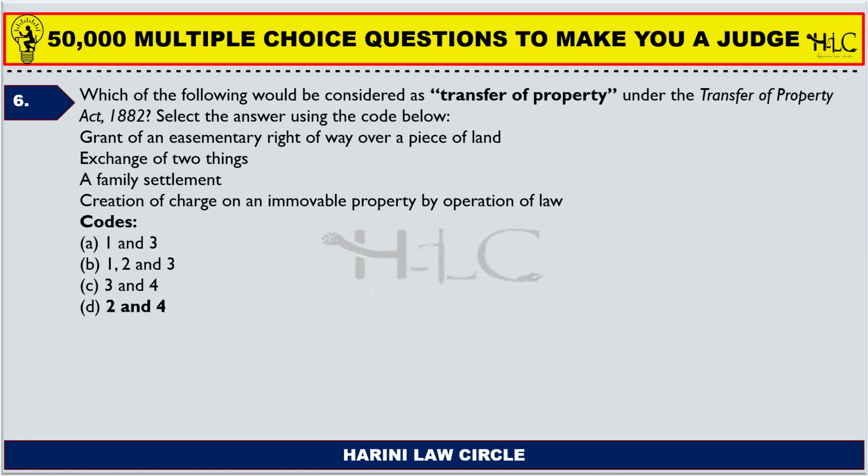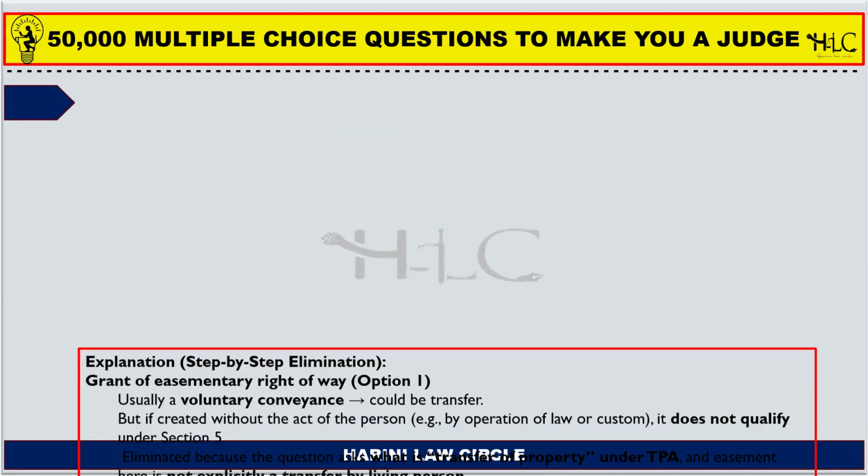And fourth one, creation of charge on an immovable property by operation of law. For example, if there is a rent, dividend, or any other charges like maintenance which arise out of an immovable property and you have a claim on that, and such claims or charges are transferred to some other person, in such cases that would amount to transfer of property, right? So option 2 and 4 are correct. Option D is the right answer.